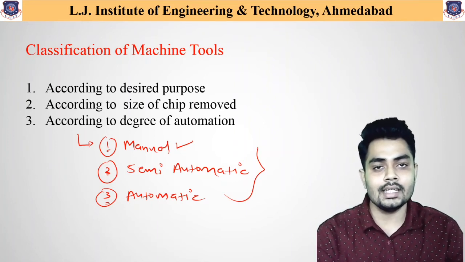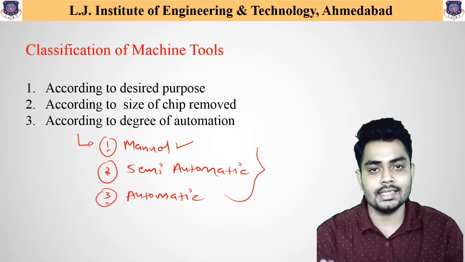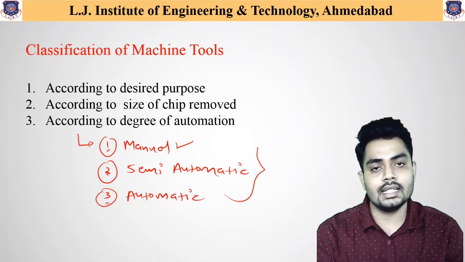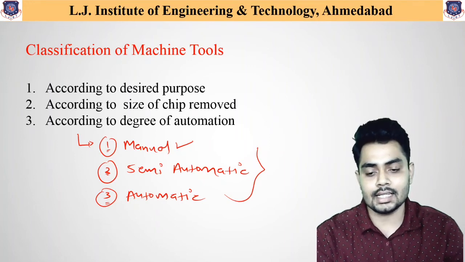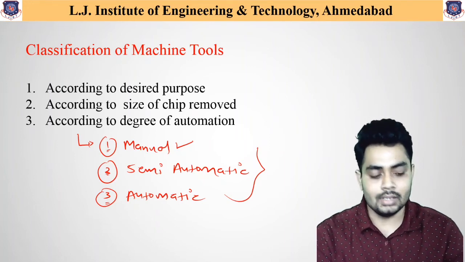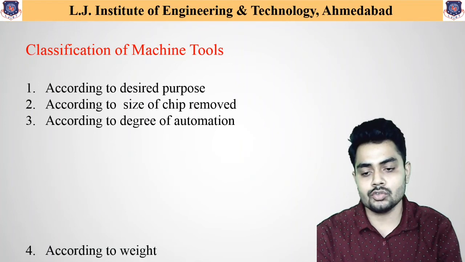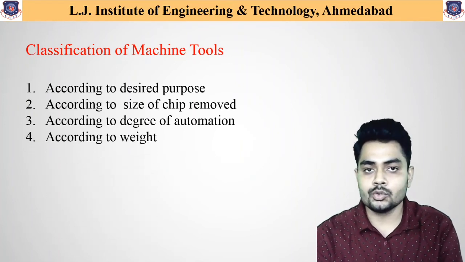So there is no labor work required. That's why it is called the automatic degree, or automatic machine tool for machining purposes. Based on this, there are three different variations available. Now let us have a look at the fourth one, that is, according to the weight.